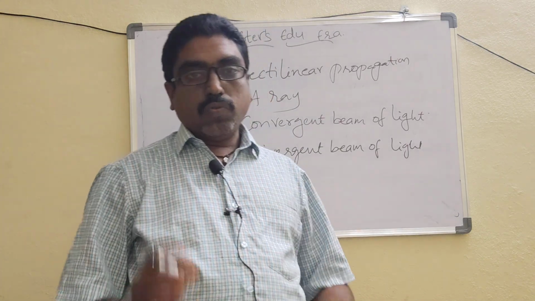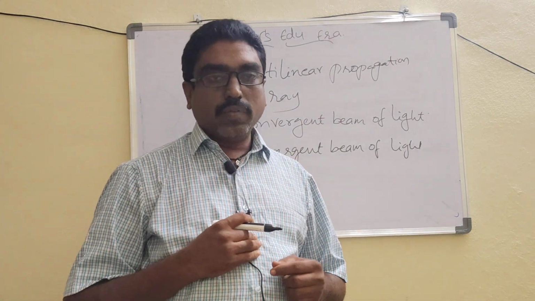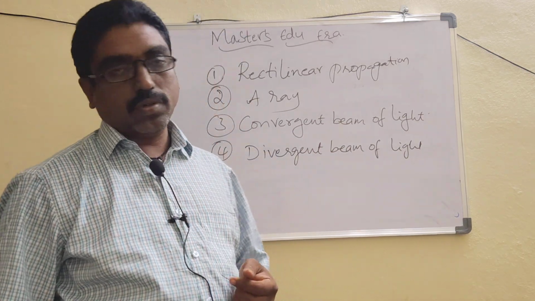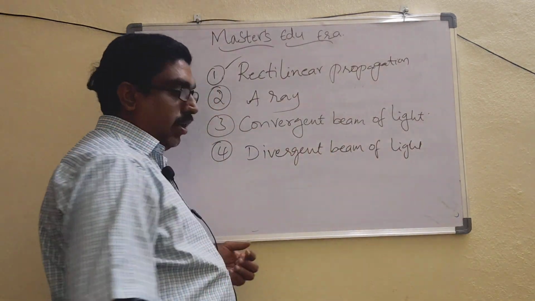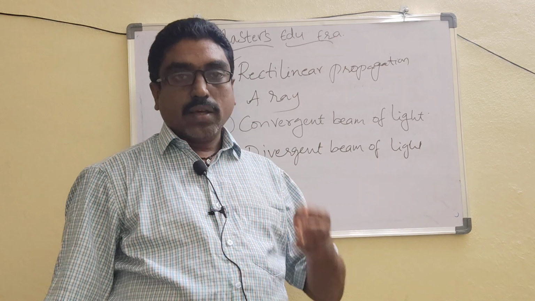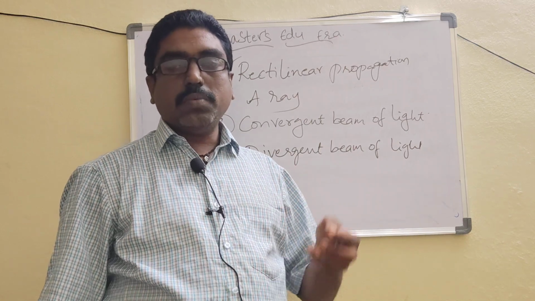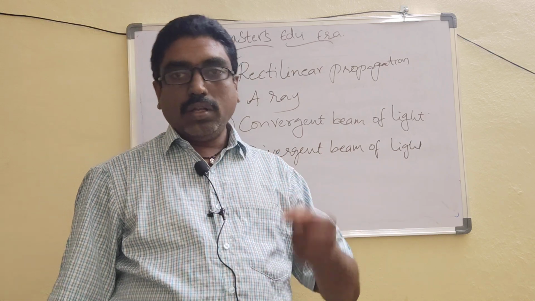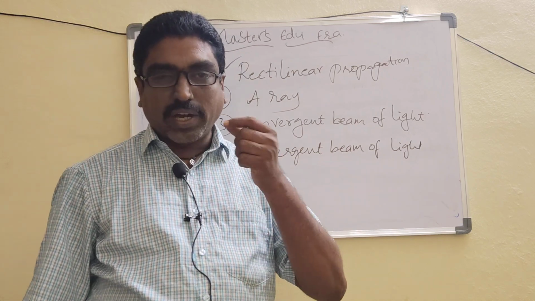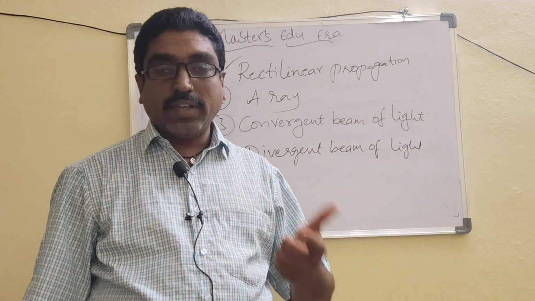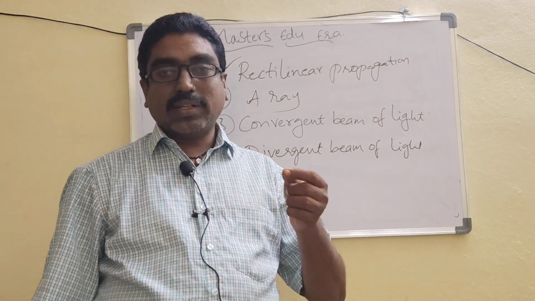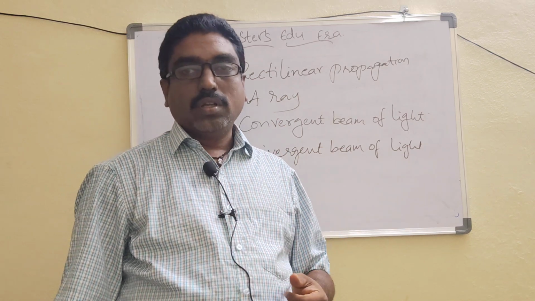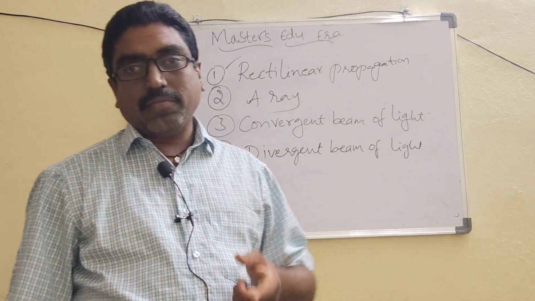So these are the four different characteristics we have about light. One by one, we will go for the explanation now. The first one is rectilinear propagation of light. What is the meaning of rectilinear? Rectilinear means when light travels in a straight path without any bending. That character is called the rectilinear character. So light travels in a straight line.